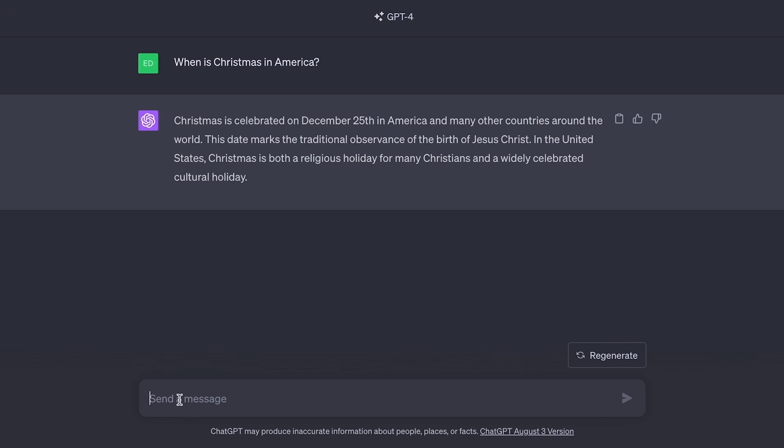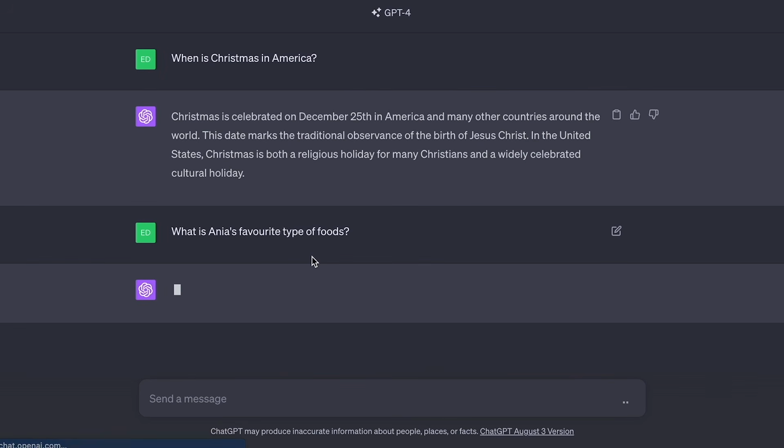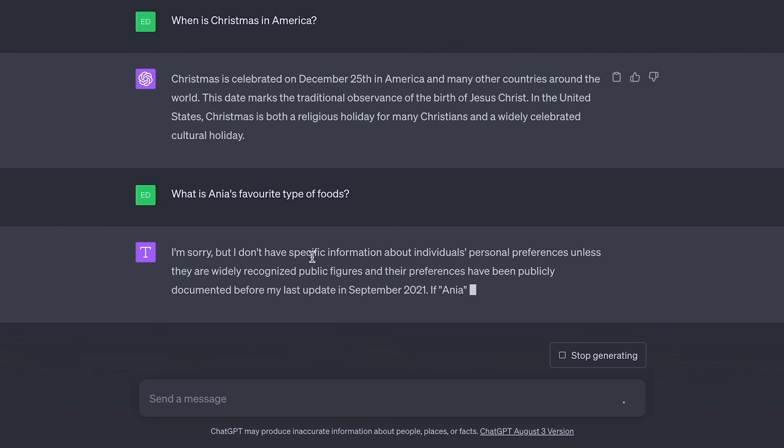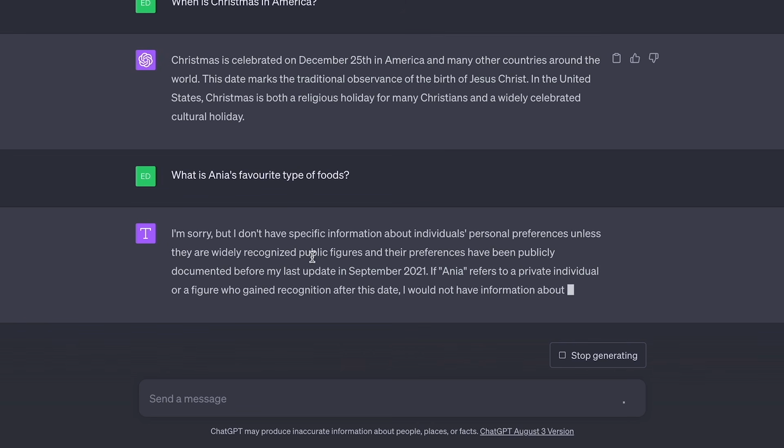So for example, let's check, what is Anya's favorite type of food? Plural. Okay? And I mean, it can guess, but no, it's just telling me that it doesn't know. So that is absolutely fine. Let's stop generating. So now let's feed it in some example data.